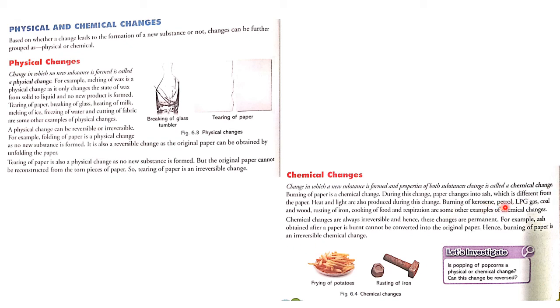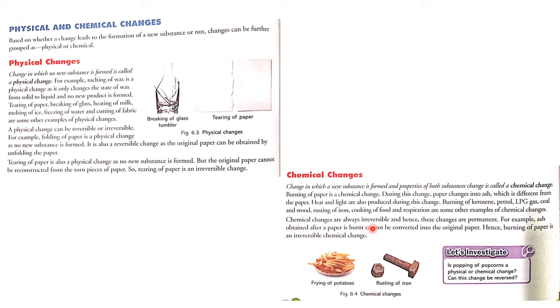Burning of kerosene, petrol, LPG gas, coal and wood, rusting of iron, cooking of food and respiration are some other examples of chemical change.